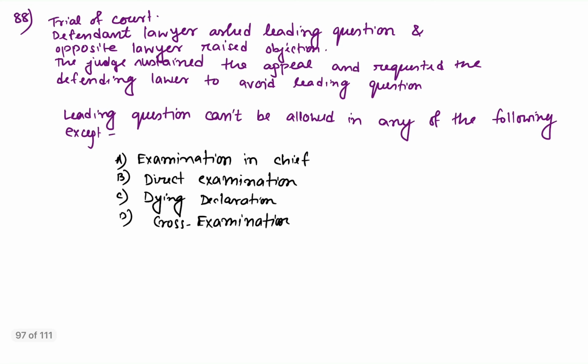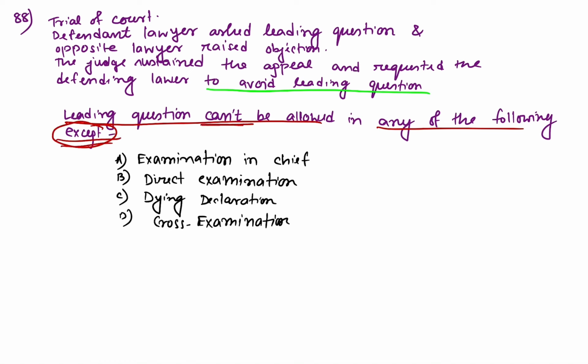Coming to question number 88. In a trial in court, the defending lawyer asked a leading question. The opposite lawyer raised an objection, and the judge sustained it and requested the defending lawyer to avoid leading questions. So the question asked was, leading questions cannot be allowed in any of the following except. The question was about except, meaning where a leading question is allowed. A leading question is allowed only in cross examination. So the answer is cross examination. Leading questions are not allowed in examination in chief, in direct examination, and also in dying declaration.